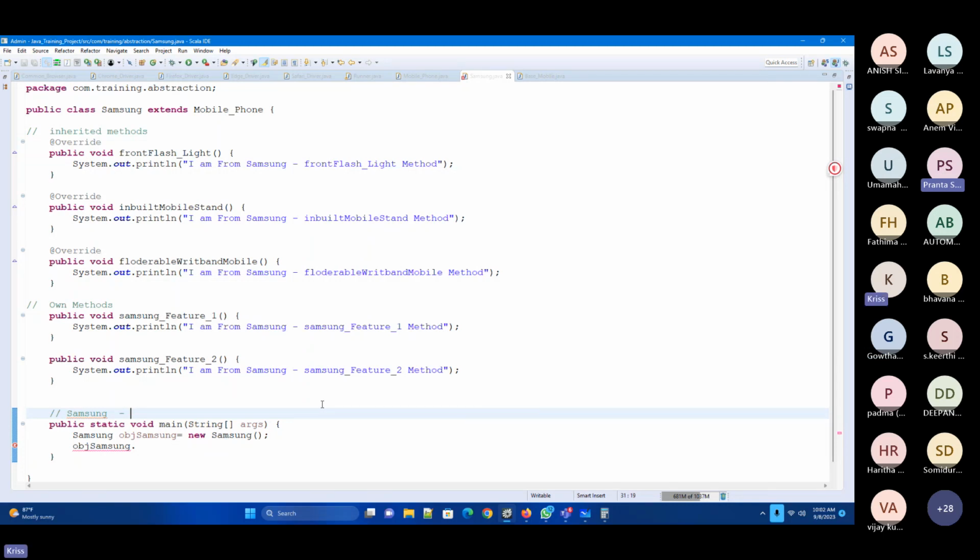Whatever is implemented in the abstract class methods also. It can have its own methods. How many own methods are there? 2, sir. 2 methods are there. And how many inherited implemented methods? Inherited 3, sir. 3 implemented methods.